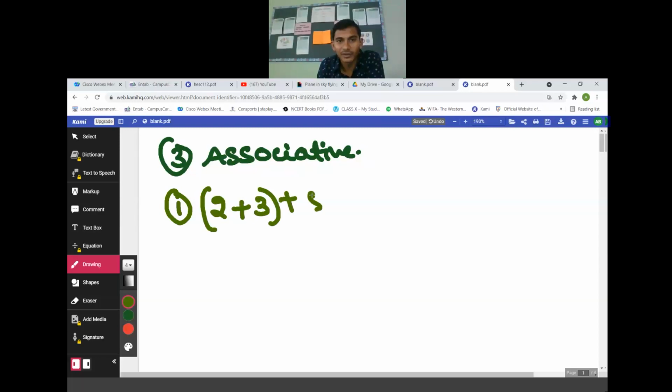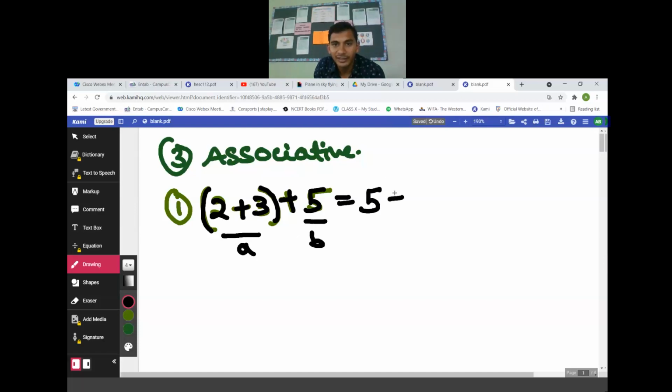Okay, so what you need to do is take any three numbers you have to choose. You need to keep two numbers in the bracket, that is 2 plus 3, then the third number. First you need to solve this A part and then this B part. So tell me, 2 plus 3, 5. Then come to the B part, 5 plus 5, 10. Good, great. Now reverse the grouping.